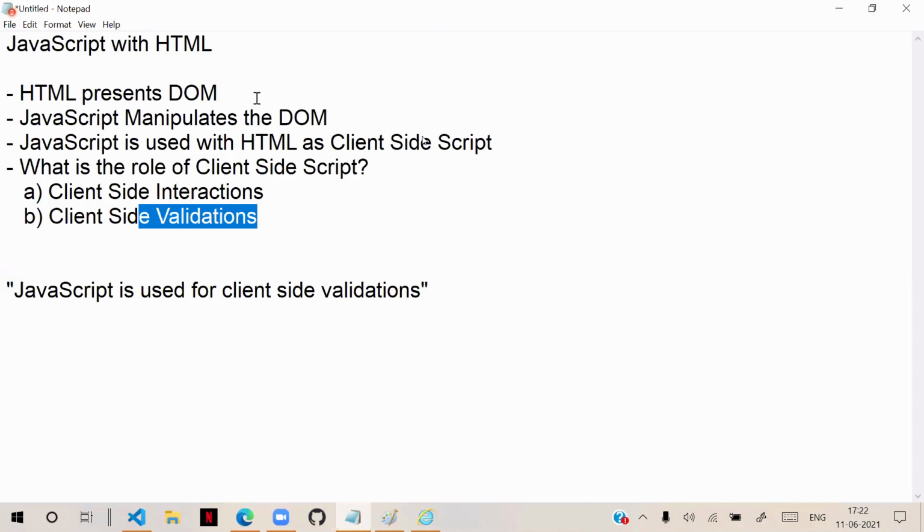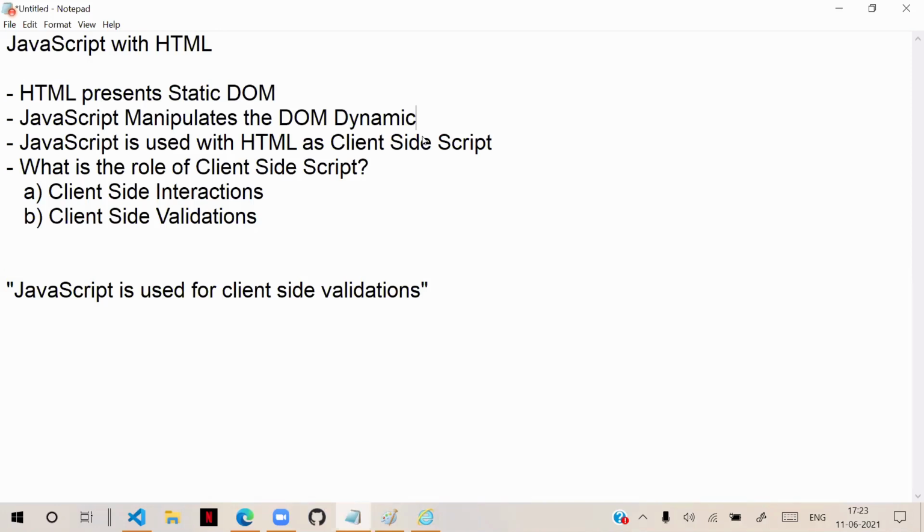That means HTML presents the DOM. We call it the static DOM. And JavaScript manipulates the DOM, and it makes the DOM a dynamic DOM. Dynamic DOM means it starts interacting with us. It handles the interaction with us. That is the relation of JavaScript with HTML.